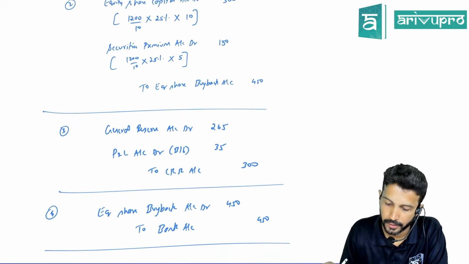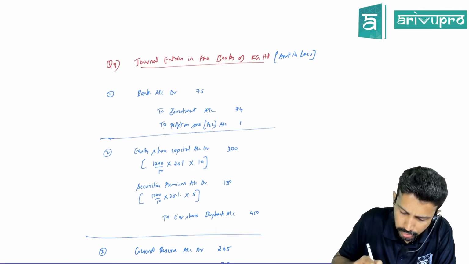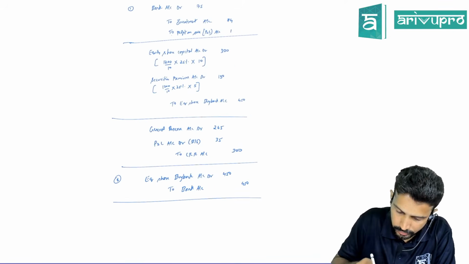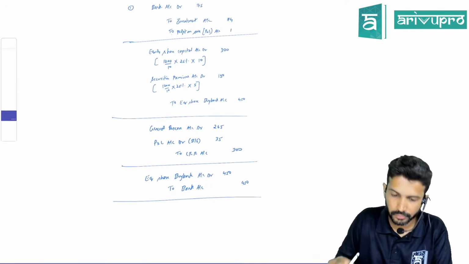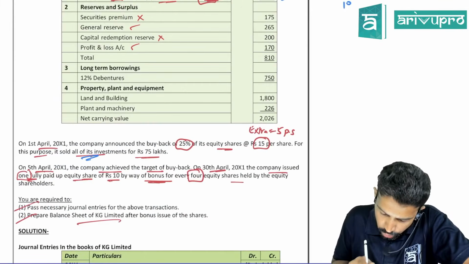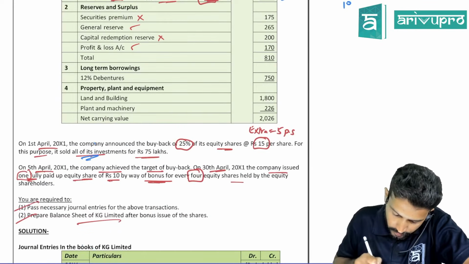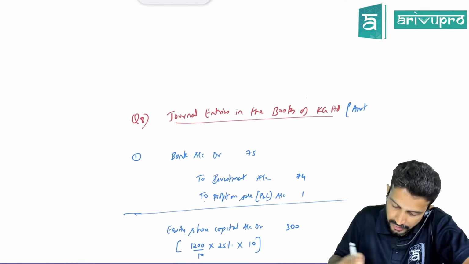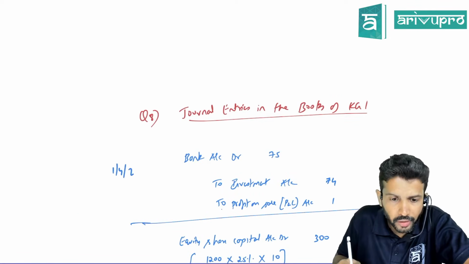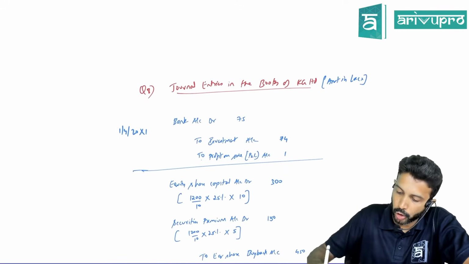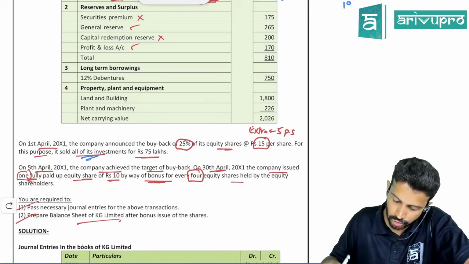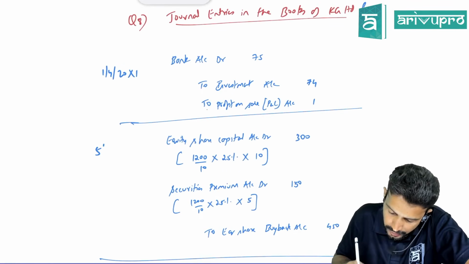I think here they have given dates also, so maybe we'll bring in the dates here. On which date did we sell the investment? 1st April. So the sale of investment entry will come on 1st April 20x1. By which day did they say the buyback was completed? 5th April. So all the buyback entries you can write on 5th April.